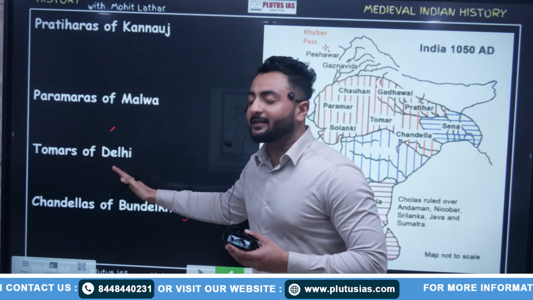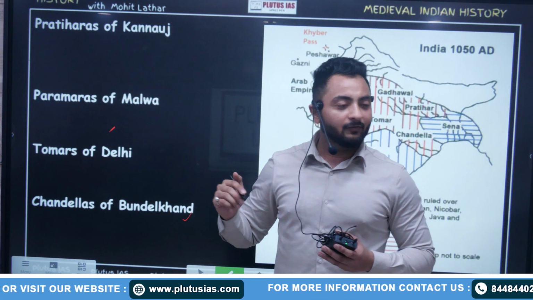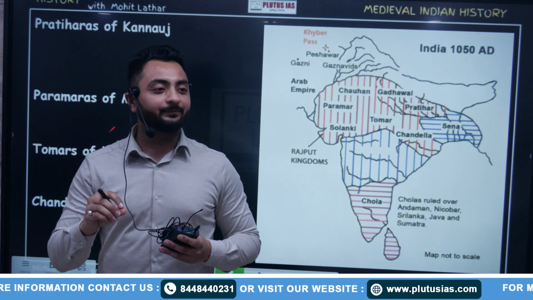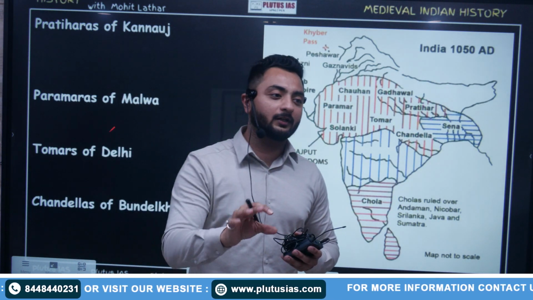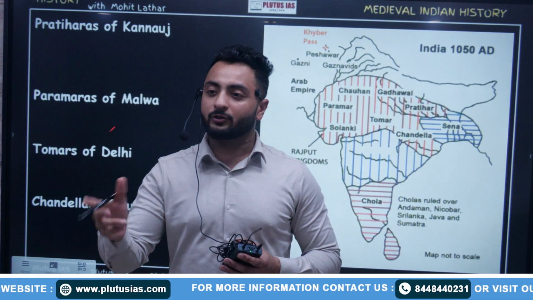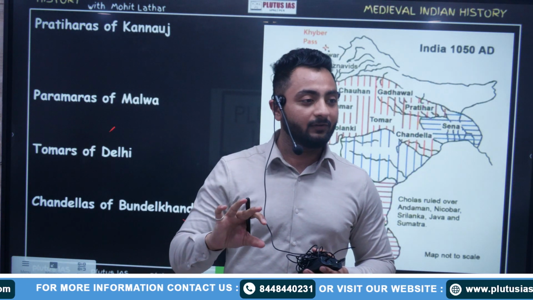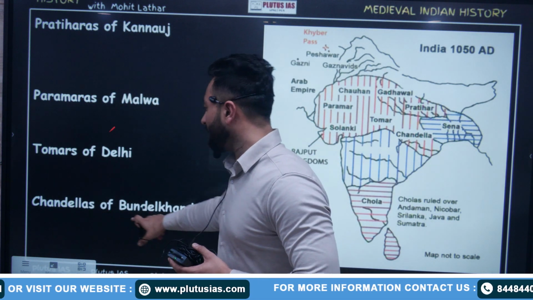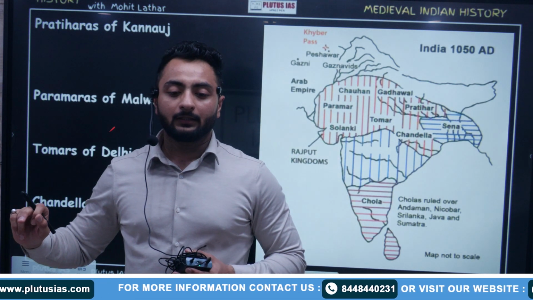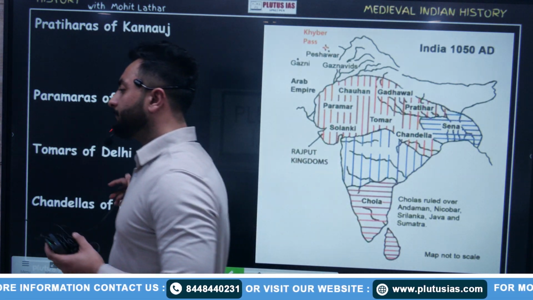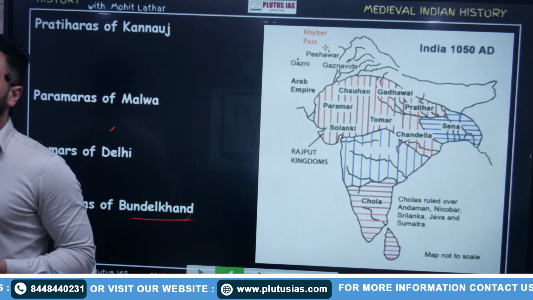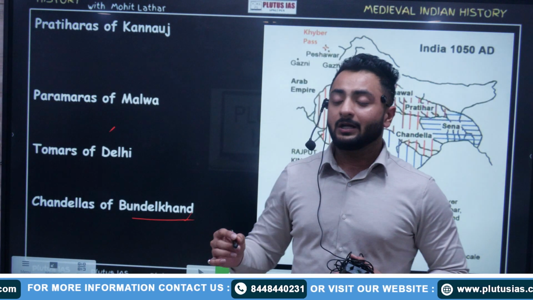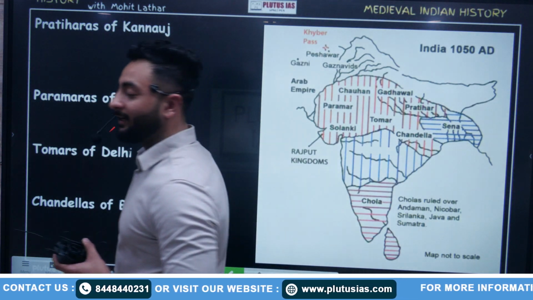We must know exactly those things which have a chance of being asked, or have already been asked, in the examination. If we go on to do everything, there is no limit. These things are written in the books itself. Why don't you just read the book and go to the examination hall? Why are you coming to the classes? To know exactly what portion, in what proportion, should be studied, so that we have minimum resources and maximum output. Fine. Chandelas of Bundelkhand. Who was the founder? Do you know about it? A founder, a ruler, Nanuka. Name Nanuka.